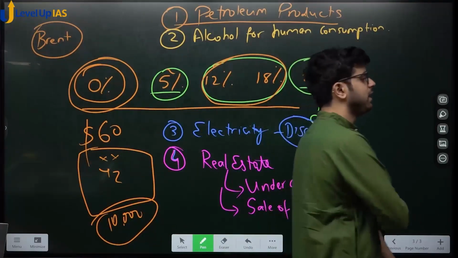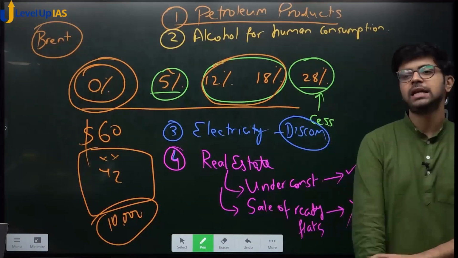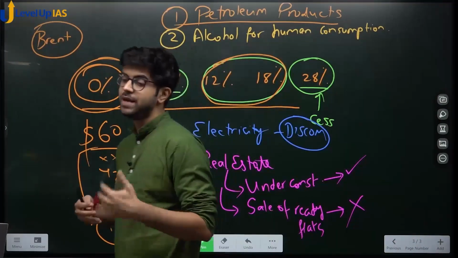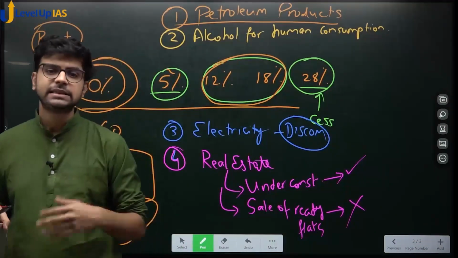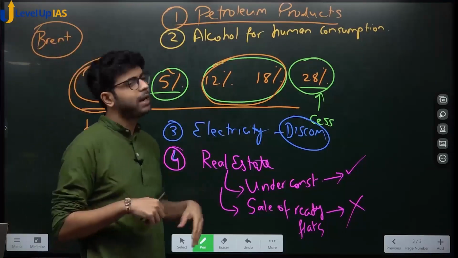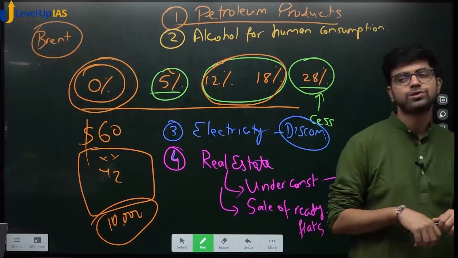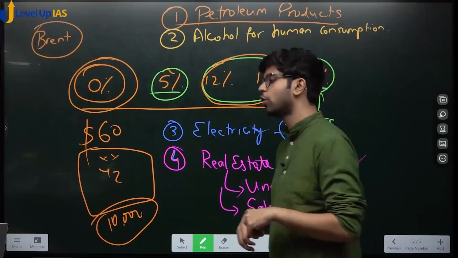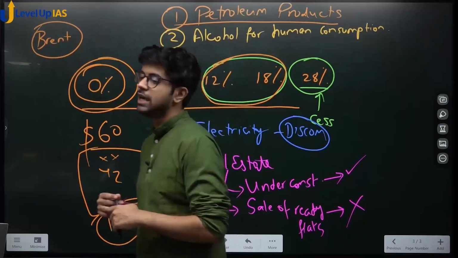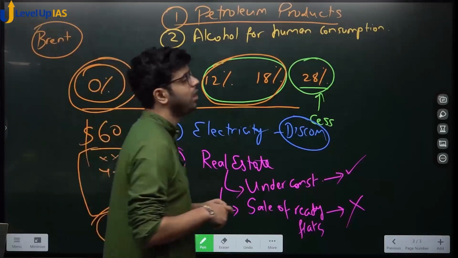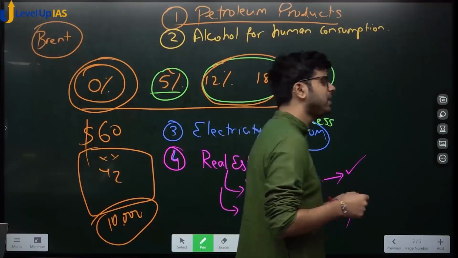They do not come under GST. The primary reason being neither the center nor the states wanted to give up their special powers, their main sources of revenue, and hence this is actually a bargain. These four things are a bargain, because only then did the states agree to amend the constitution and give the majority to go ahead and bring in GST. If the center had not left these goods with the states, then states wouldn't have agreed and GST would not be a reality today.